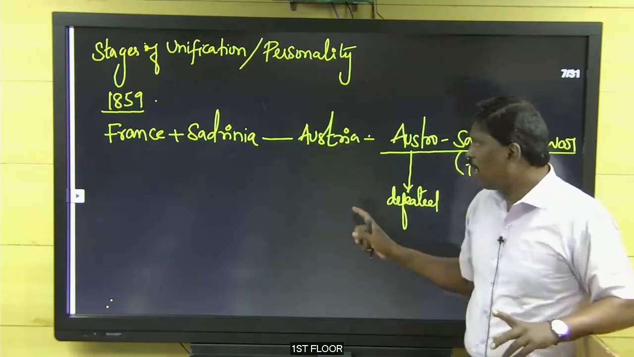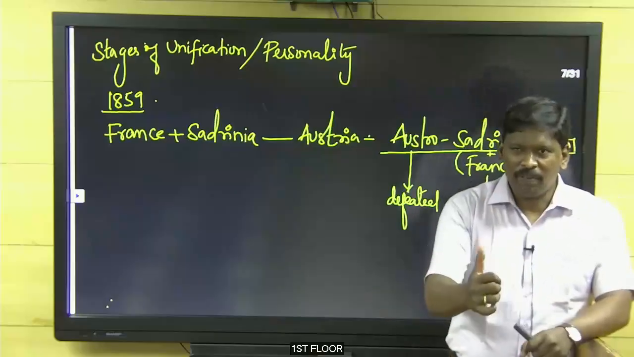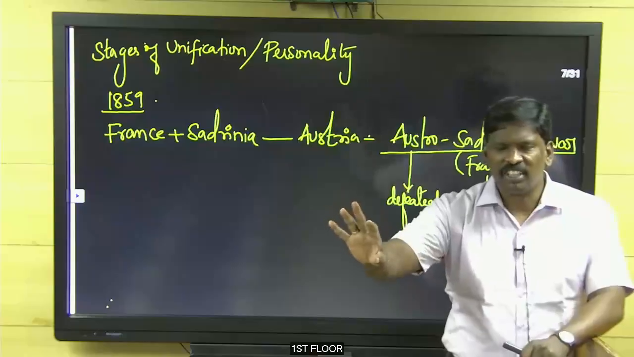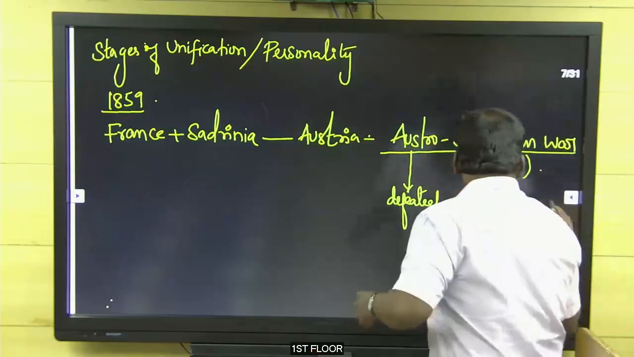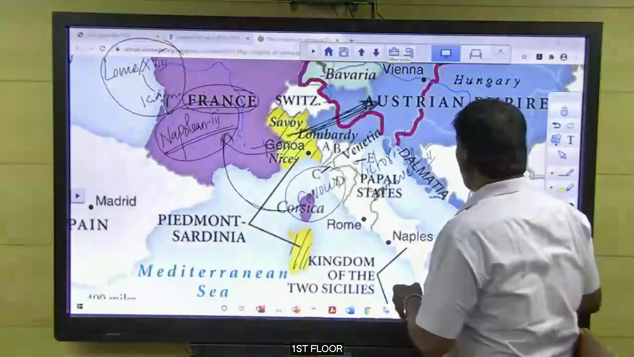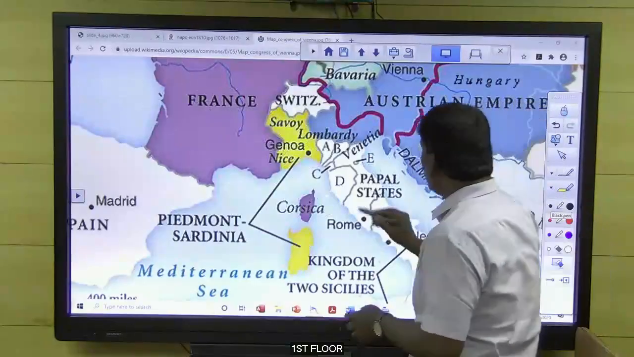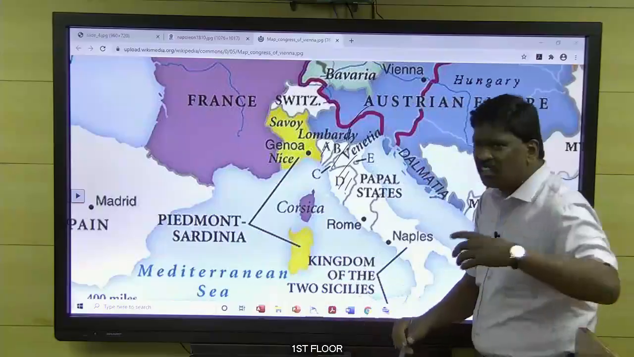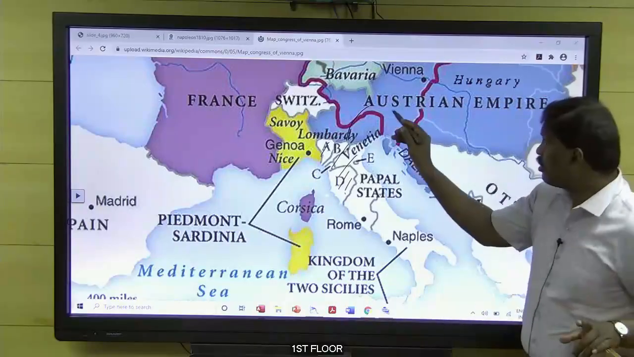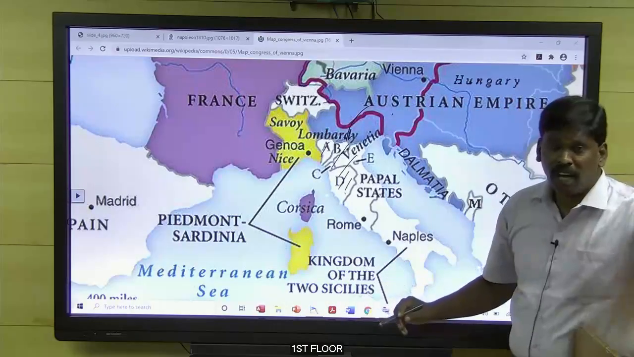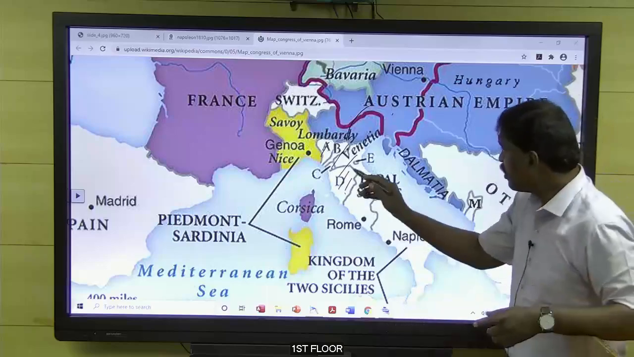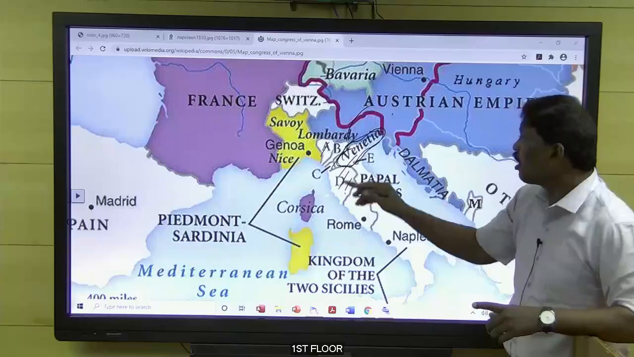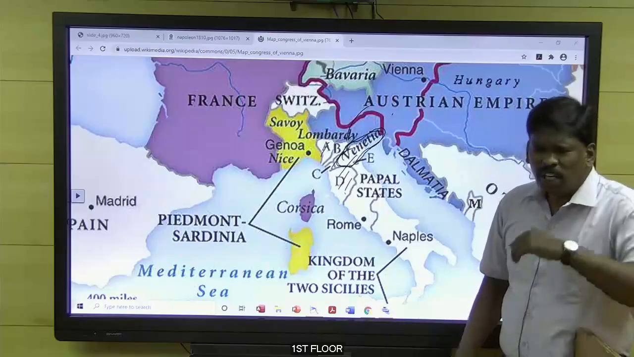Now Victor Emmanuel speaks to Austria: we defeated you, you have to give everything in the northern part. See, this part you are controlling, and this part you have to give up. But Austria said, no, I won't give everything. I will only give the rest, but I need this Venetina. This is very much. No, the compromise is not accepted.